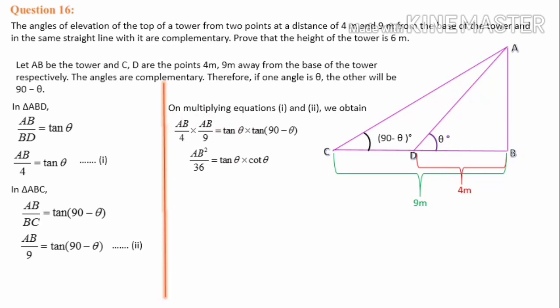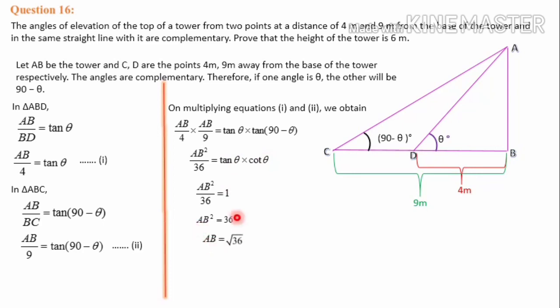Then AB into AB is AB square, 9 into 4 is 36. Tan 90 minus theta we already learned, that is cot theta. So AB square by 36 is equal to tan theta into cot theta. We have already learned that tan theta and cot theta are reciprocal ratios. The product is 1. Tan theta into cot theta is 1. Then AB square is equal to 36.